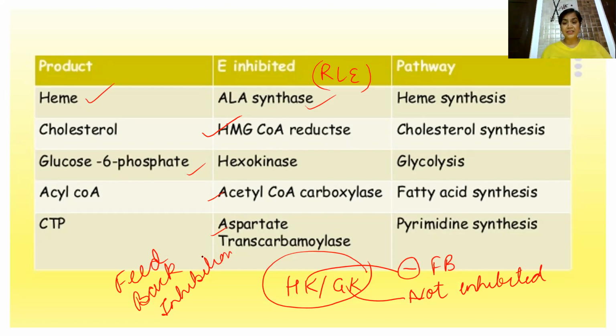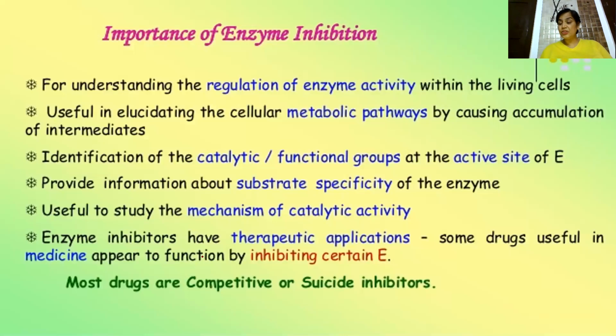Now the question arises, what is the importance of enzyme inhibition? Why do we study enzyme inhibition? Basically, because enzymes are the ones which catalyze all the biochemical reactions. So overall, if we see the biochemistry of our body, it is dealing with enzymes, whether the concentration of an enzyme increases or decreases, whether it is present in the plasma or in the cell. There are so many serum enzymes. Basically, estimation of enzymes is carried out for the prognosis of every disease. So obviously they have to be important.